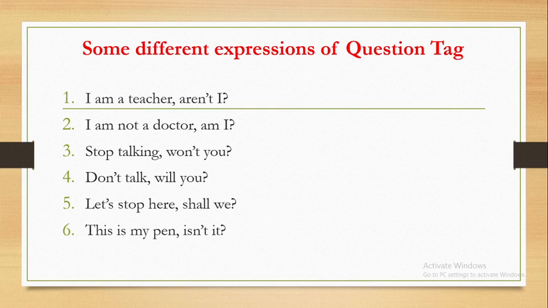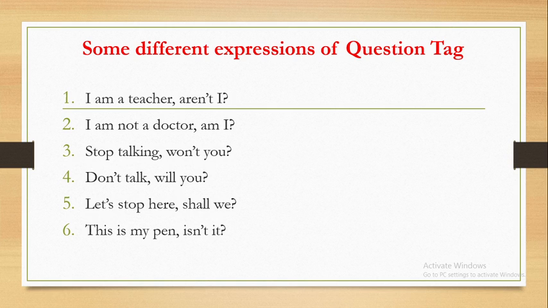If the sentence begins with let's, because let's includes all the people including the speaker, the speaker and the audience, the listeners. When the speaker says let's stop here, it means that he or she includes himself or herself with the audience, with the listener. So the correct question tag will be: let's stop here, shall we? This is the correct question tag.